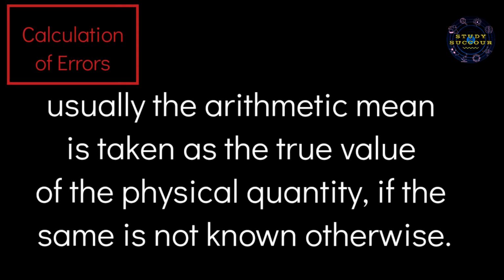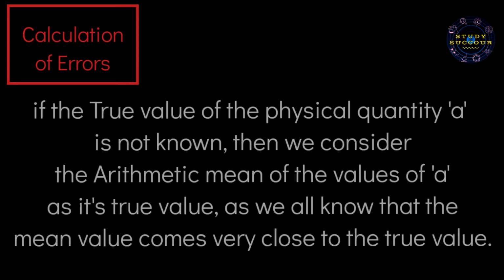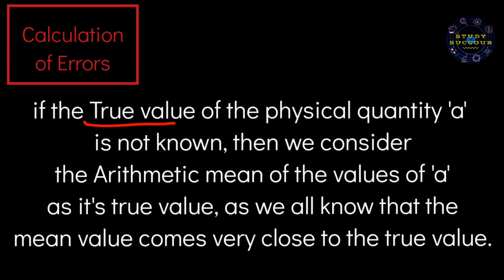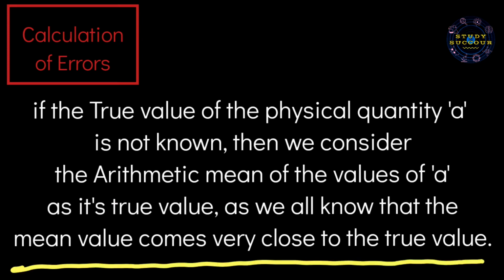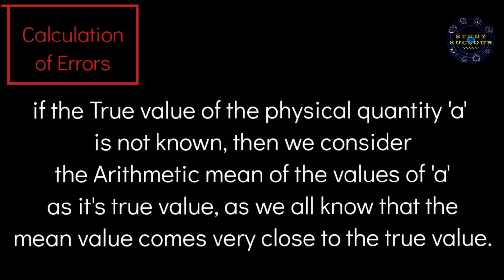I repeat, usually Am, or the arithmetic mean of the values of A, is taken as the true value of the physical quantity if the same is not known otherwise. That is, when the true value of the physical quantity is not known, then we take the mean value as the true value, because we all know that the mean value comes very close to the true value.